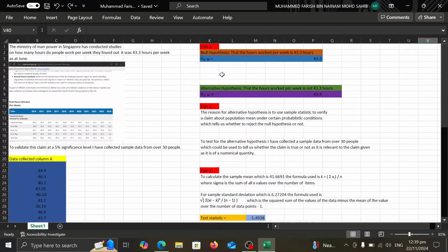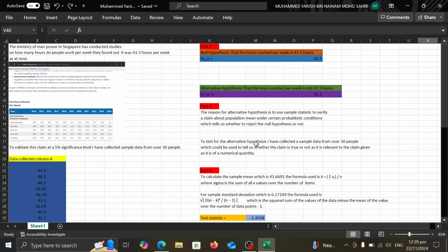The null hypothesis is that the hours worked per week is 43.3 hours, where mu equals 43.3 hours. The alternative hypothesis is that the hours worked per week is not 43.3 hours, where mu does not equal 43.3 hours. The reason for the alternative hypothesis is to use sample statistics to verify a claim about the population mean under certain probabilistic conditions, which tell us whether to reject the null hypothesis or not.